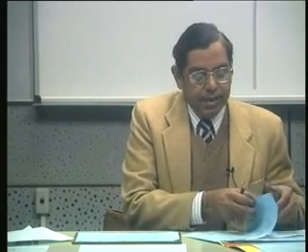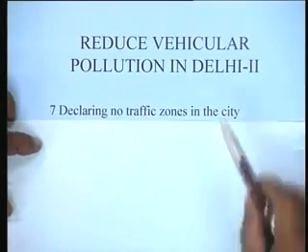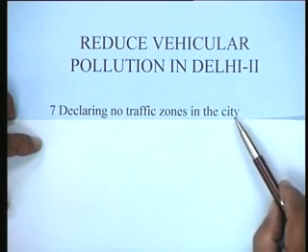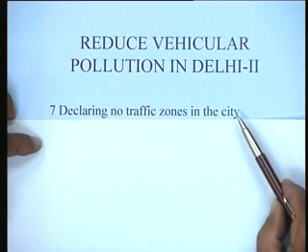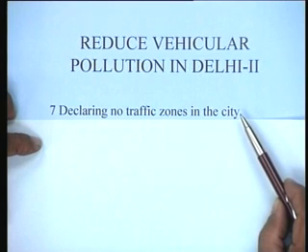Then let us talk about, see what else could be done. A seventh project that could be identified is declaring no traffic zones in the city. When you can identify some crowded areas like Chandni Chowk or maybe near Connaught Place, and you say that no vehicle will go there and people will park their vehicles further and it will be only walking.